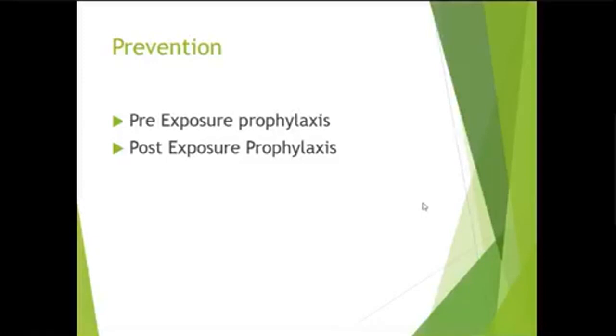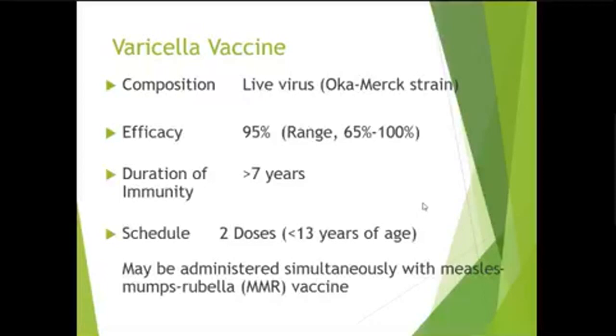How to prevent this infection? There are two types of prophylaxis: pre-exposure prophylaxis and post-exposure prophylaxis. As you know, pre-exposure prophylaxis is done with vaccines. The varicella vaccine is a live attenuated vaccine, and 2 doses are given in those less than 13 years of age. It is usually administered with MMR vaccine.